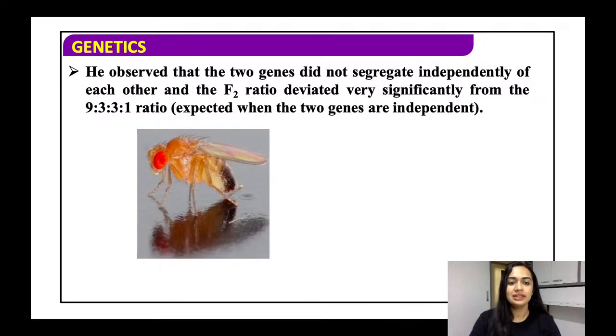But what happened that he observed that the two genes did not segregate independently. Mendel के law of segregation को contradict किया, and what happened that they did not segregate independently with each other, and the F2 ratio deviated, there was a deviation caused from this. What we studied is the dihybrid ratio 9:3:3:1. ये जो था expected था when the two genes are independent. In this case it was not.